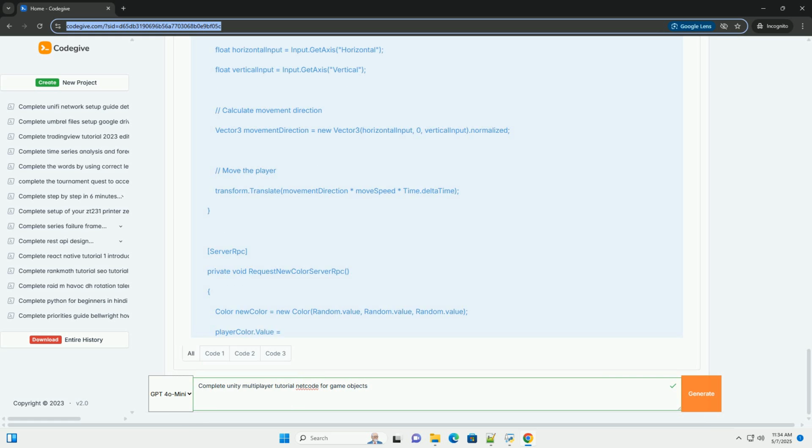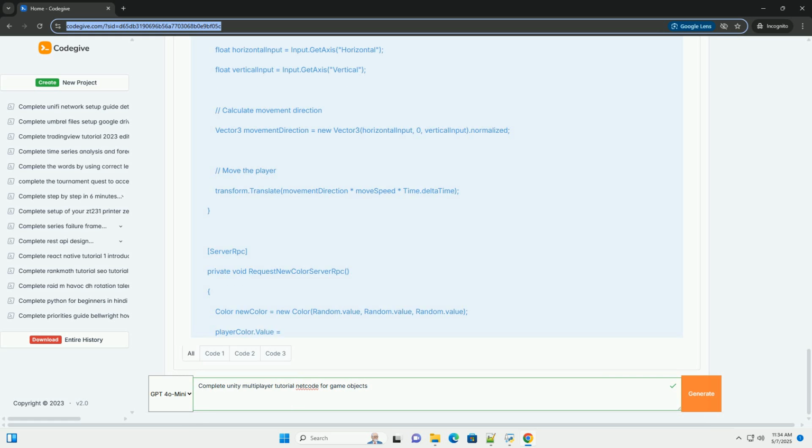3. Install Transport. Netcode for GameObjects requires a transport layer to handle network communication. A common and simple option is the Unity Transport package. In the Package Manager, search for Unity Transport. Click Install.